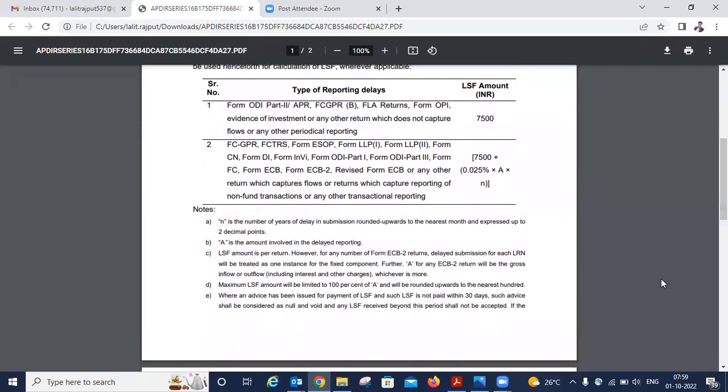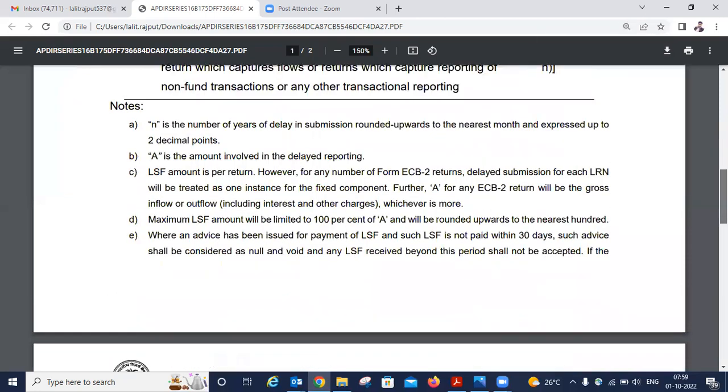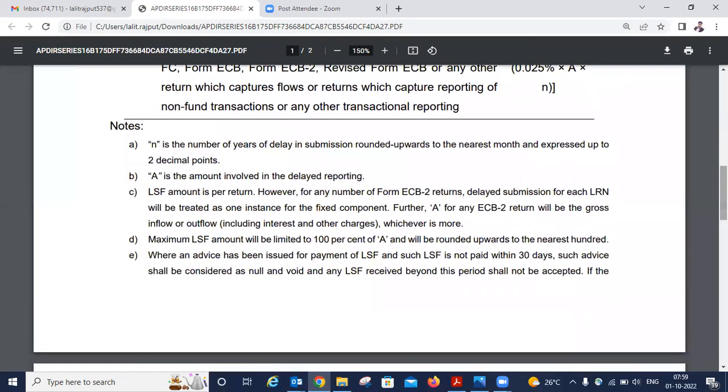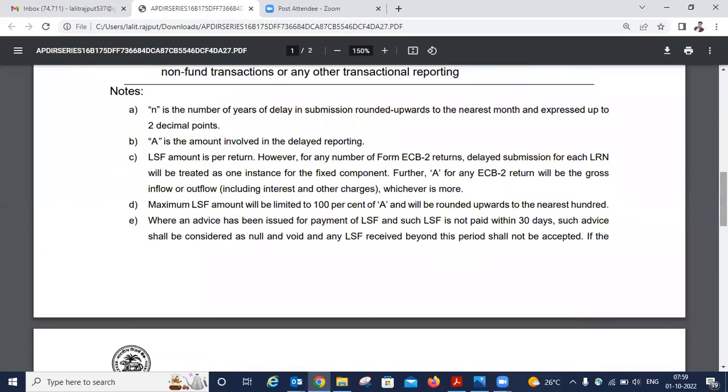If we talk about some of the important aspects of this circular, in the function there is a short form N. So what does N mean? N is the number of years of delay in submission, rounded upwards to the nearest month and expressed up to 2 decimal points. A denotes the amount involved in the delayed reporting.